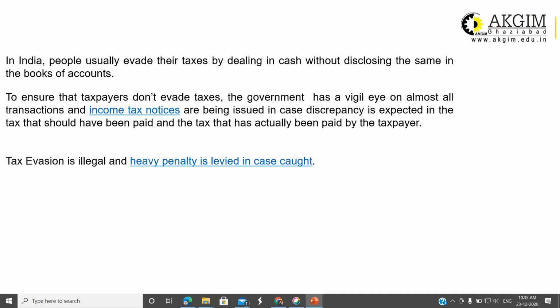To ensure that taxpayers don't evade the tax, government has a visual eye on almost all the transactions, and income tax notices are being issued in case of discrepancies between the tax that should have been paid and the tax that actually has been paid by the taxpayer. After lots of scrutiny of income tax returns, income tax authority have their own tools and methods for collecting the information related to tax evasions, right? And if they found, then heavy penalties are levied on the cases.